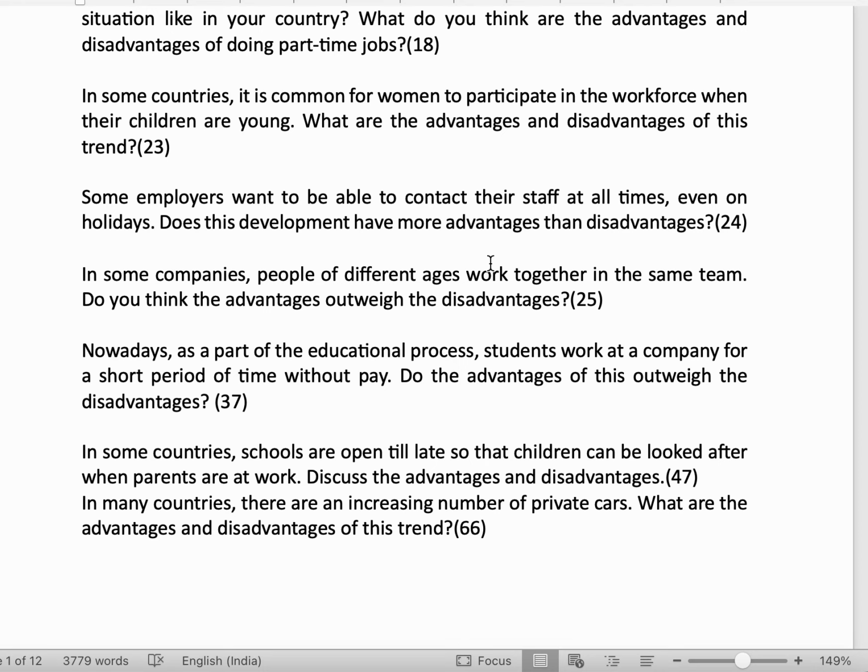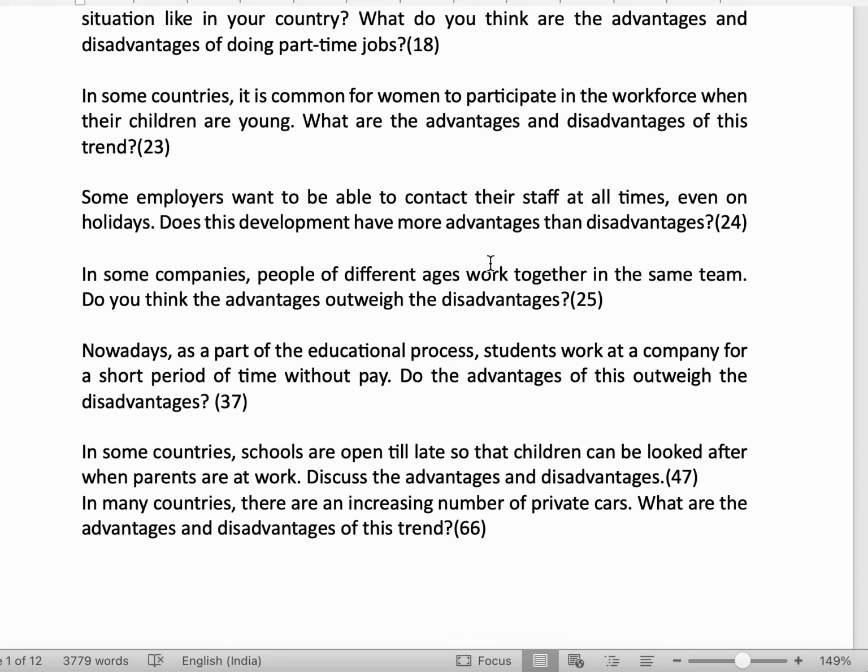I would say advantages are more, because then young people's knowledge of technology and the experience of the old people will be working together, and so everything will have a chance of being done in a better way. Okay, so go through this essay. There are points there. You have to write both advantages and disadvantages of mixed age people working together.